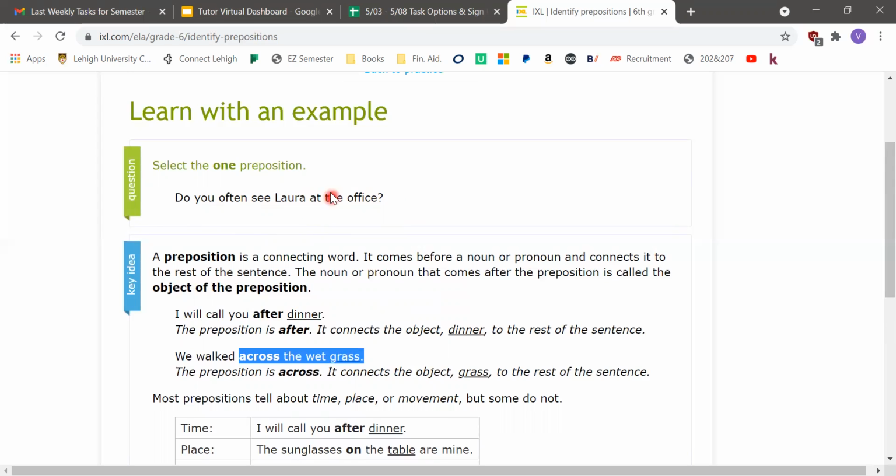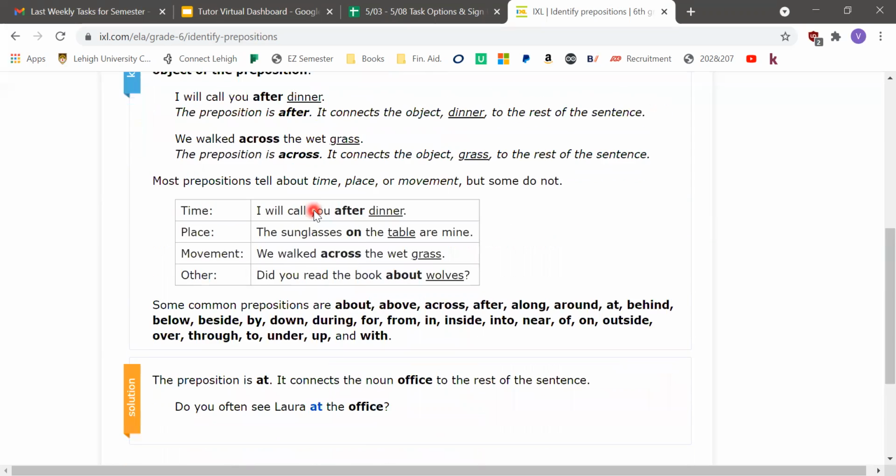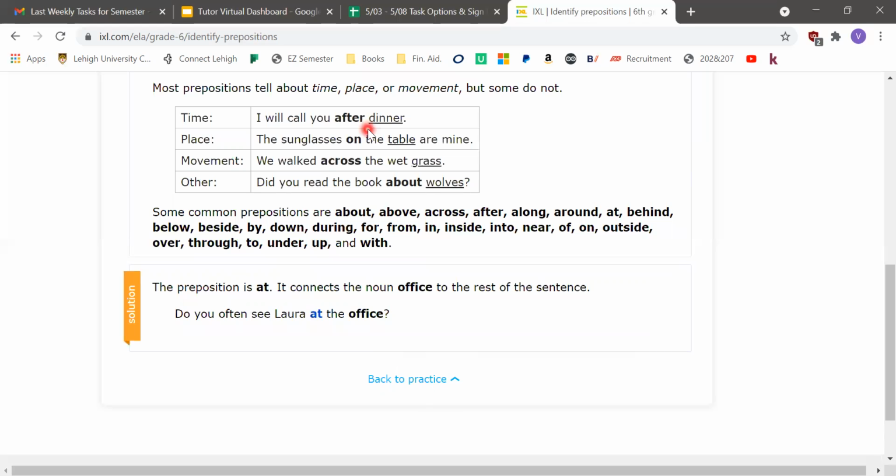Another easy way to see it is prepositional phrases are usually at the end of the sentence. And the preposition is usually, or always, the first word of the prepositional phrase. So at will be the preposition here. Yep, that's correct. And we're going to practice some now.